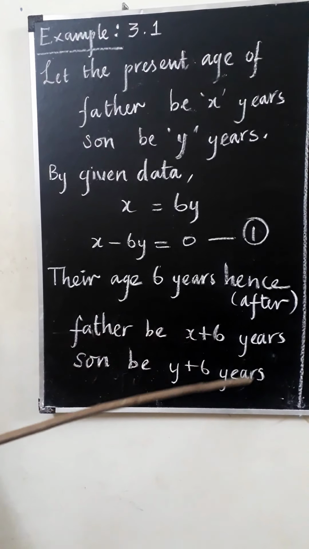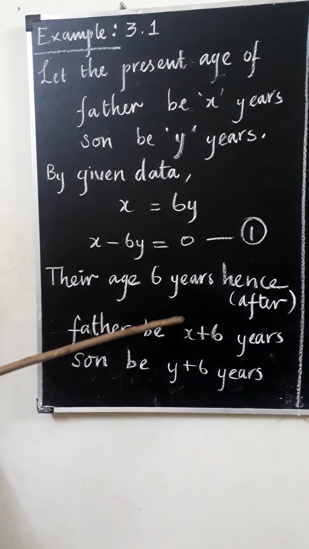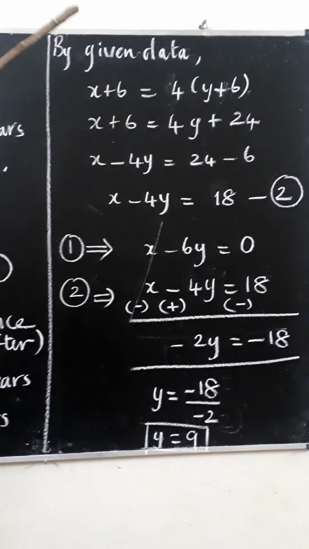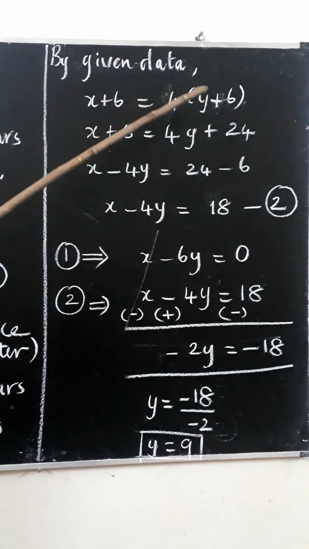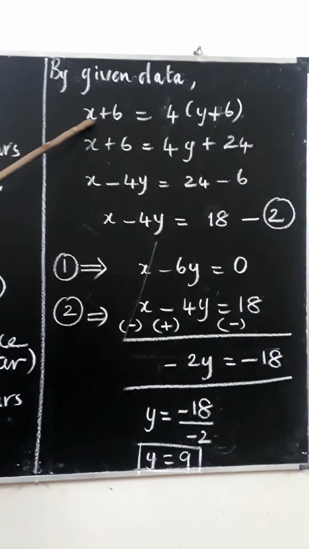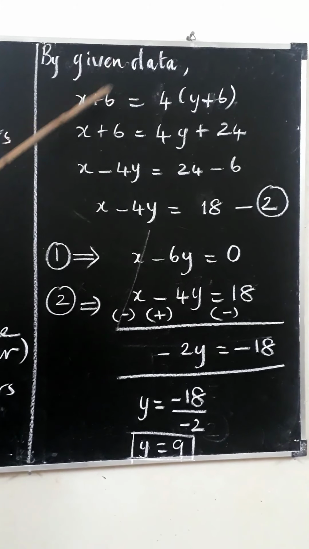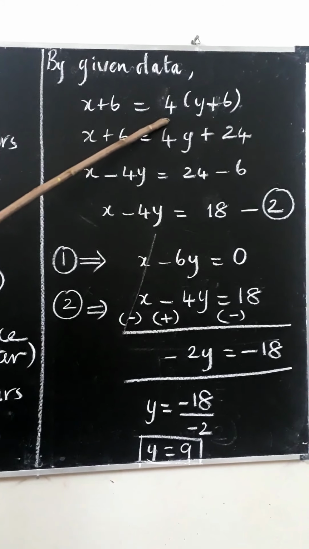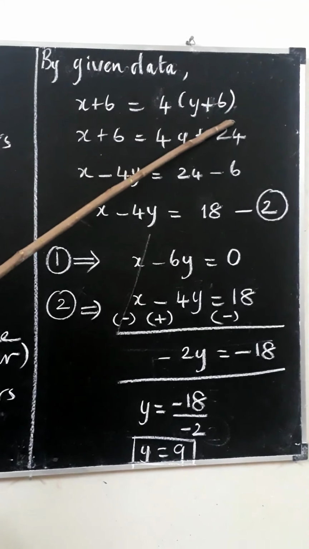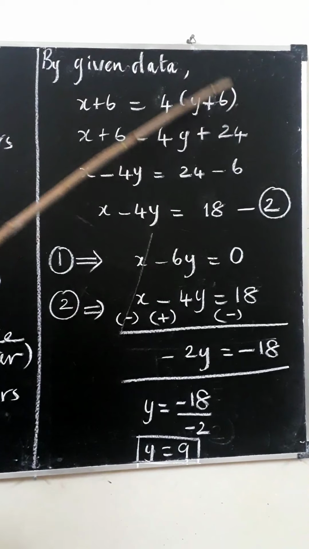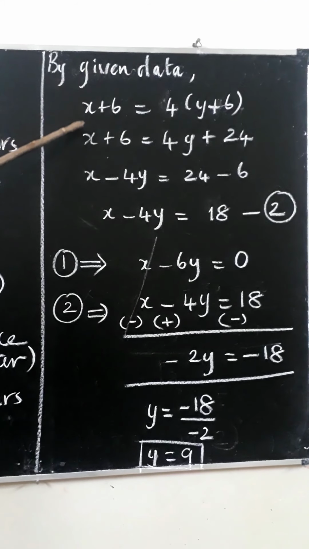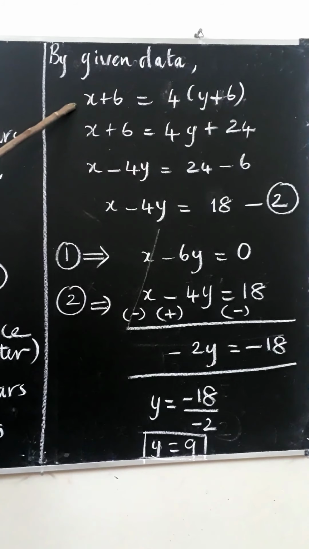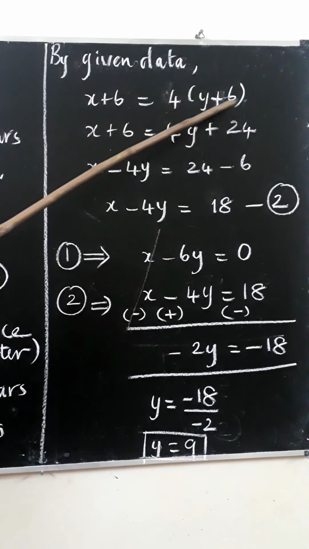Now we have to frame the equation with the given data for after 6 years. After 6 years, by given data, father's age is 4 times his son's age. Father's age after 6 years is x plus 6, which is equal to 4 times son's age. Son's age after 6 years is y plus 6. So x plus 6 is equal to 4 of y plus 6.